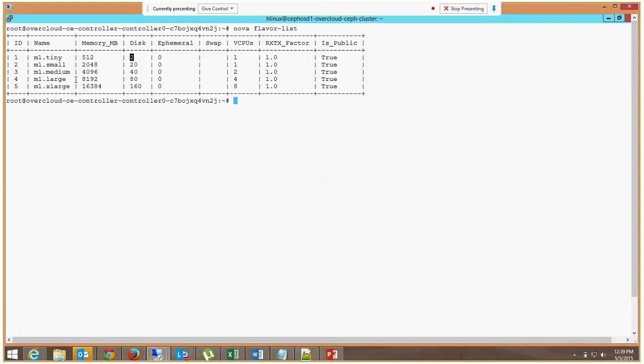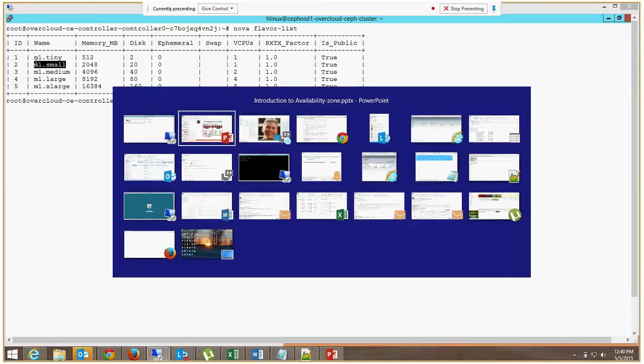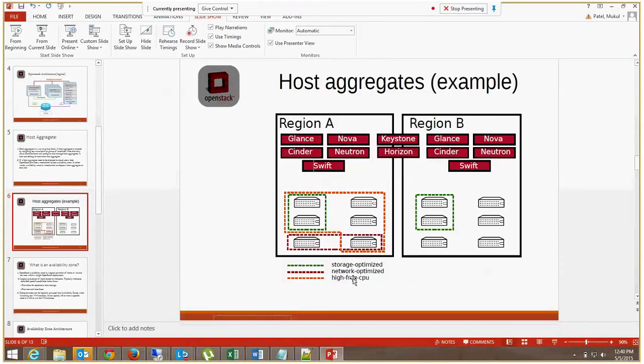Suppose we are launching a Red Hat image, the basic requirement of that is 1 GB. So we have to decide which flavor is suitable for that. On the basis of this flavor, our controller will decide which compute node has this much memory available to launch this guest.